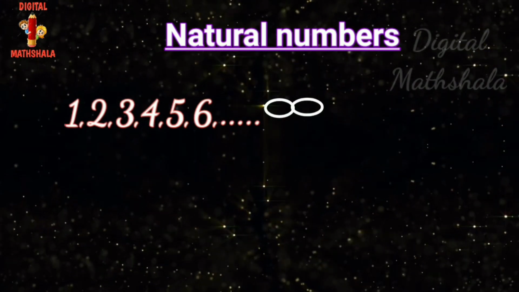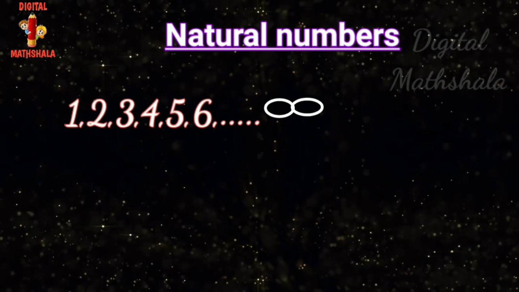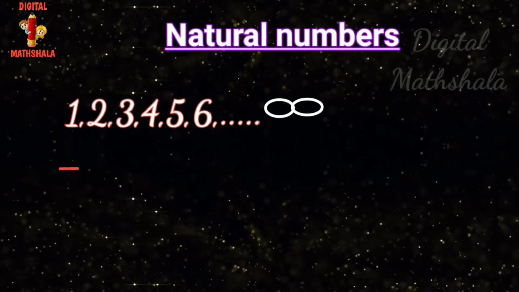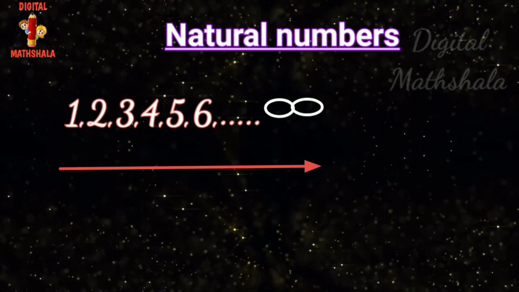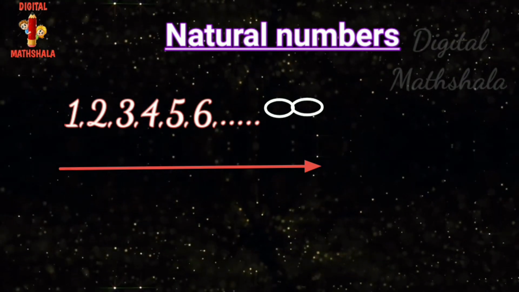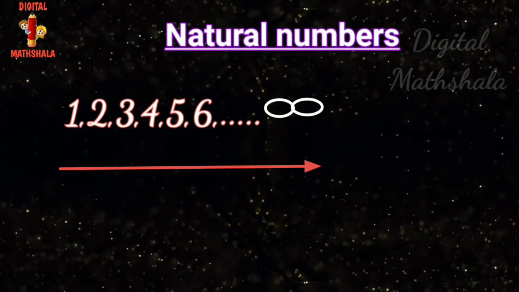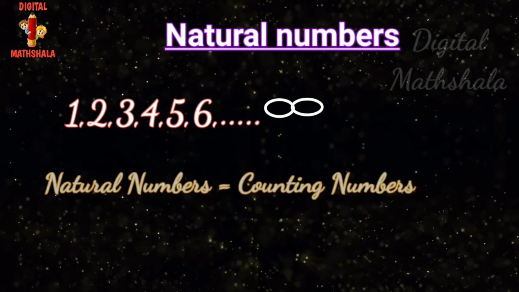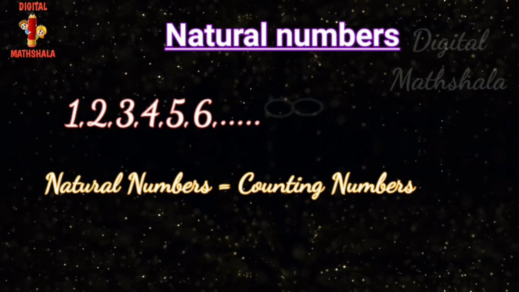So hence we can say natural numbers are all numbers from 1 onwards, that is 1, 2, 3, 4 and so on, and used for counting. That's why the second name of the natural numbers is counting numbers.